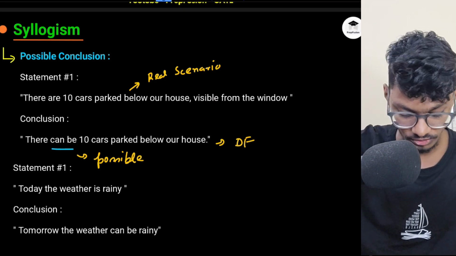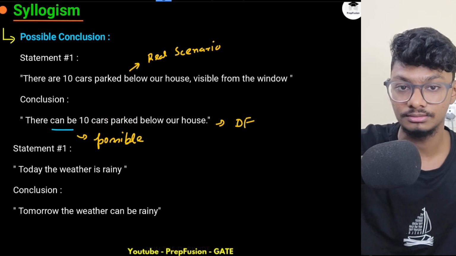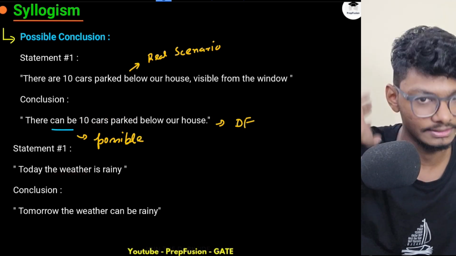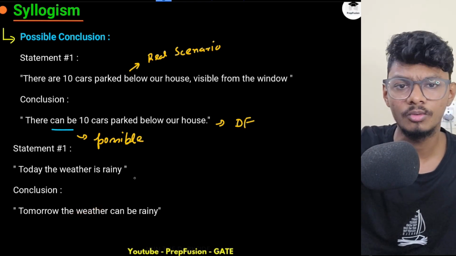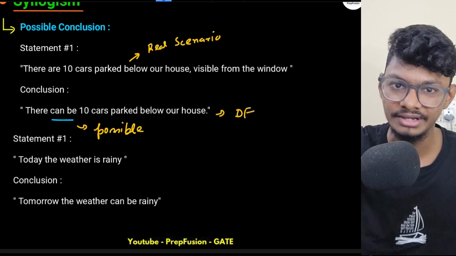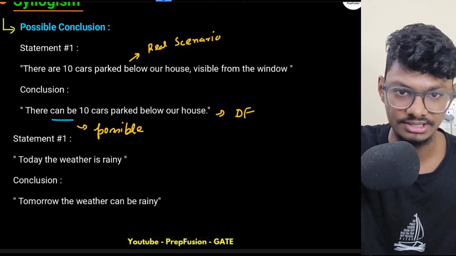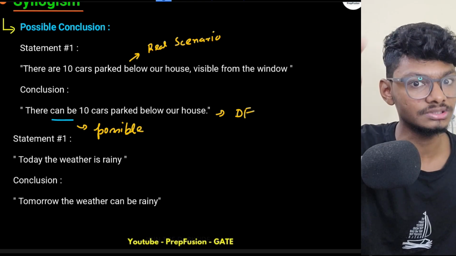Now, where can it be of use? Let's say person A commented, today the weather is rainy. Person B commented, tomorrow the weather can be rainy. Tomorrow the weather can be anything. It can be windy, sunny, cloudy, rainy. It can be anything. So it is a possible case. Person A hasn't commented anything about tomorrow. Person A has only commented about today. So tomorrow can be anything. So this is a possible case.